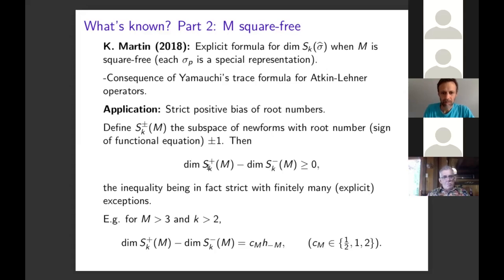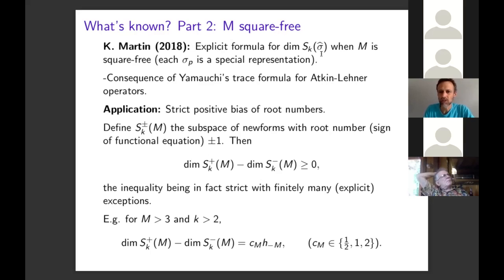So for the root number, you would expect, asymptotically, that half the cusp forms have root number plus 1, half of them have root number minus 1. Actually, there's a strict bias in favor of positive root number. And the difference between the dimensions of the two subspaces is this constant C_M, which is just 1/2, 1, or 2, depending on M's equivalence class modulo 8, times the class number of Q adjoin the square root of minus M. But anyway, in the case where M is square free, this completely answers the question.